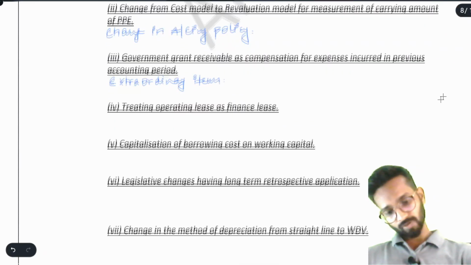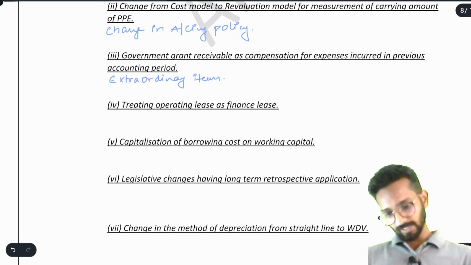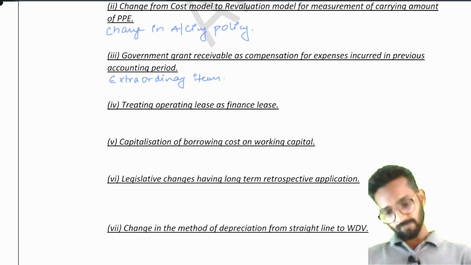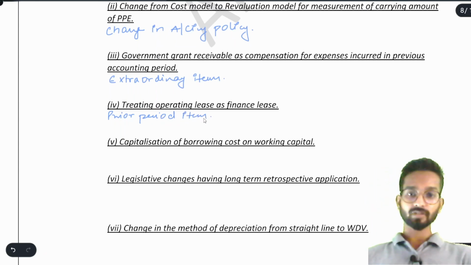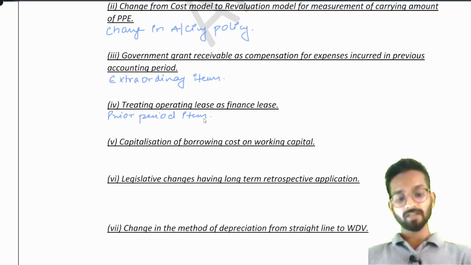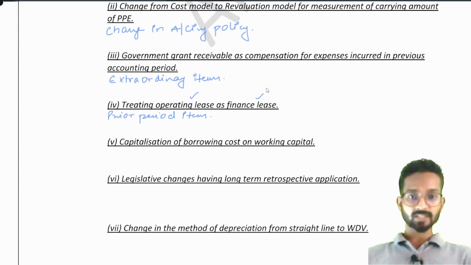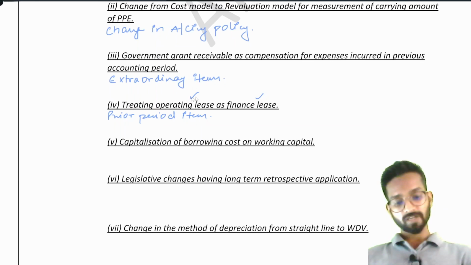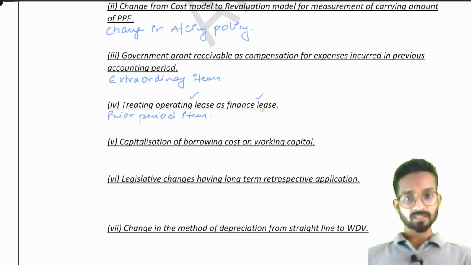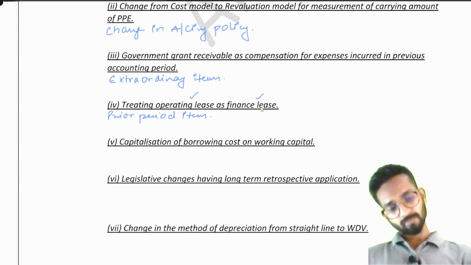After this we have here point number 4, that is treating operating lease as finance lease. If you are treating operating lease as finance lease, it is your prior period item. Sir, but we do not know much about this. You will understand this more when we study the accounting standard related to lease. Okay. As of now, remember this. Operating lease and finance lease are very different. Both have different lease expenses, the calculations are different. That's why if you are treating operating as finance, the amount will change, and if the amount is changing, it means there is an error. There is an error in the prior period, hence it is the prior period item.